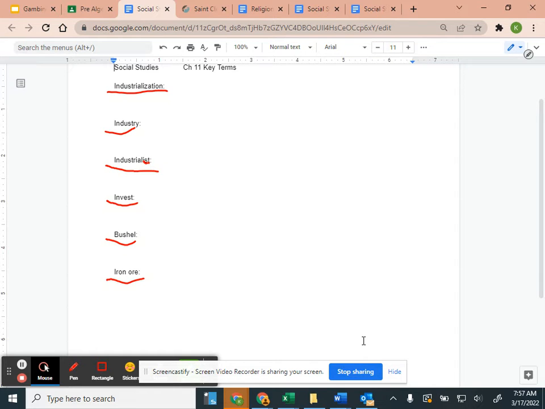At the end of yesterday, we talked about why the rivers were so important. We know the waterfalls, just like with the flour mill, were important because that water falling down helped generate the energy for the machines. Why else was it important to be by a river, Ethan? Yeah, they were able to send the logs downstream. The current carried the logs down, so it was an easy way to transport these big, long, heavy trunks that they had cut down.